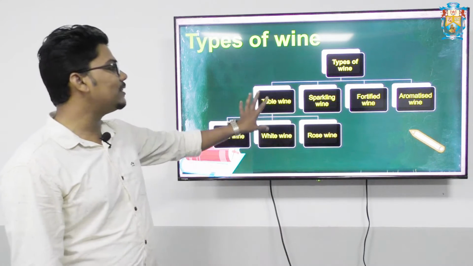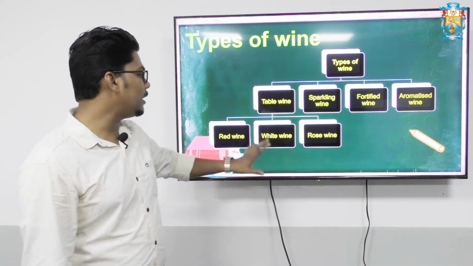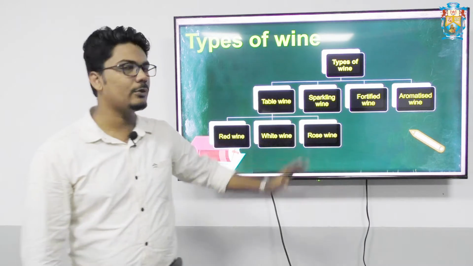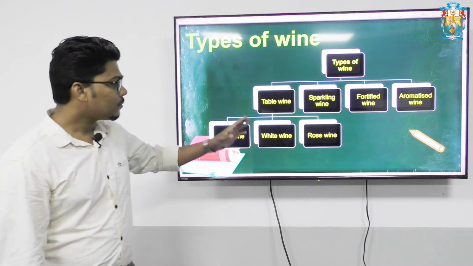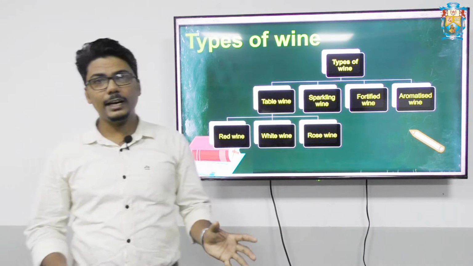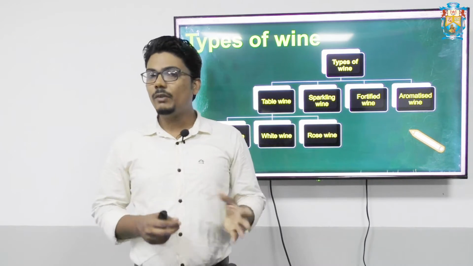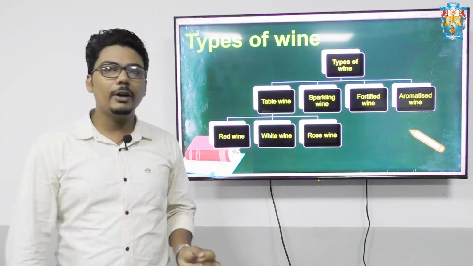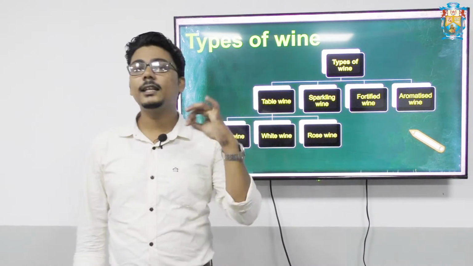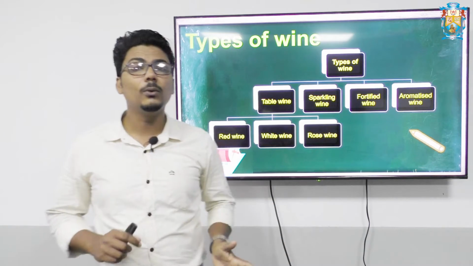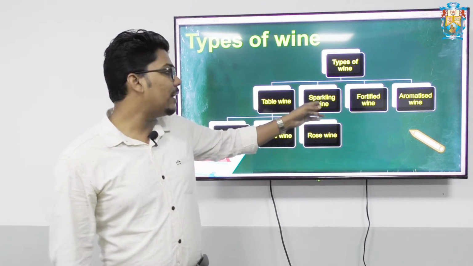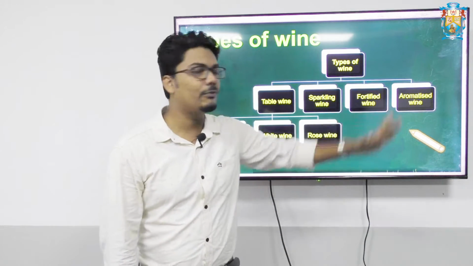Let us understand what a table wine is first of all. Table wine is divided into red wine, white wine and rose wines. When we think about wine, we have in our memory red wine, white wine and rose wine. Is that the only one? No, it is not. We have sparklings, we have fortified and we have aromatized.